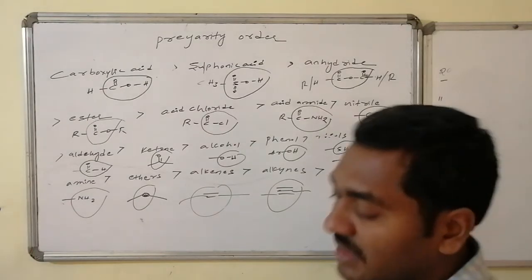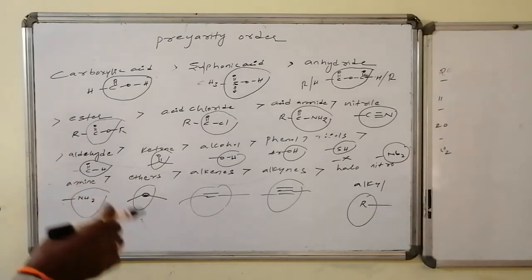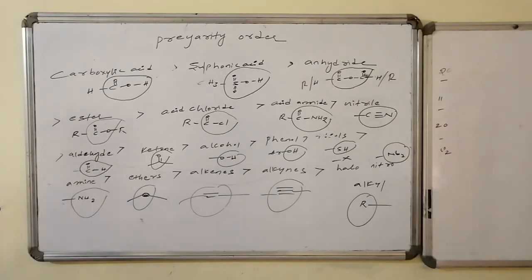Thus, the major validating functional groups are acids, sulfonic acid, anhydrides, followed by esters, followed by acid halides, amides, then nitriles, aldehydes, ketones, alcohols, phenols, thiols, followed by amines, nitro compounds. Next, ethers, double bond, triple bond, halogen, nitro, and alkyl groups have the least importance. We will write the list in an order, followed by the first primary examples related to naming in the form of suffix, then we will come to the prefix name, then we will go for examples consisting of more than one variety of functional groups.